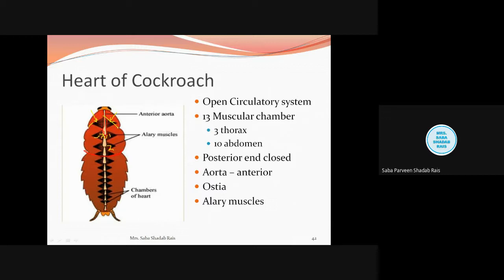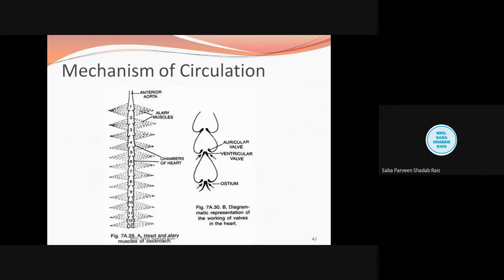And these ostia are guarded by walls, and when the blood enters, it is sent in the forward direction. Now how it goes, what is the mechanism of action, we'll discuss.